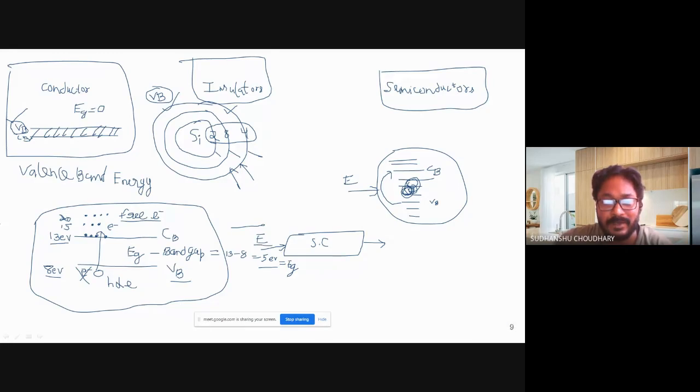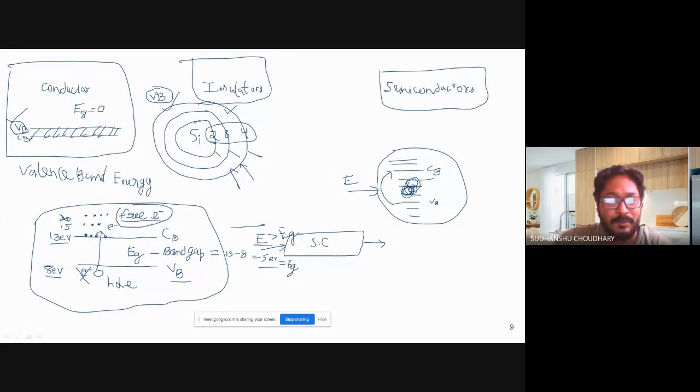How much more energy? Energy more than the band gap. Because if you don't apply energy more than the band gap, then the electrons in the valence band will not move to the conduction band and you will not have free electrons.